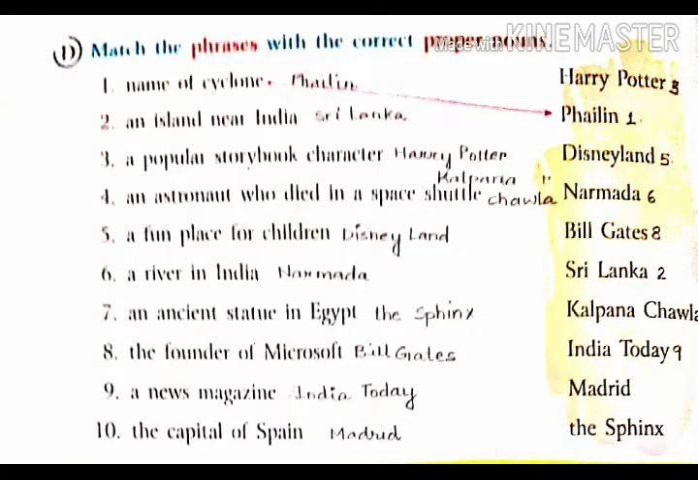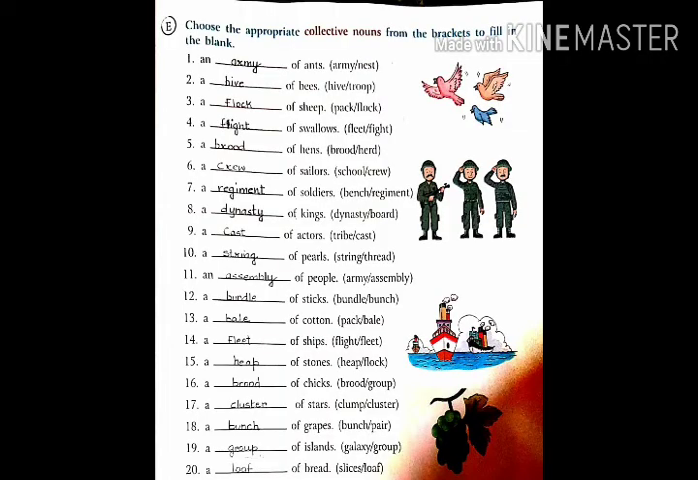Question number D. Match the phrases with the correct proper noun. In column A, phrases have been given, and in column B, proper nouns are given. You have to match with the correct answer. All of it has been done for you. Question number E. Choose the appropriate collective noun from the brackets to fill in the blanks. First, a dash of ants. Army or nest. The correct answer will be army. Likewise, it's given for all of it.